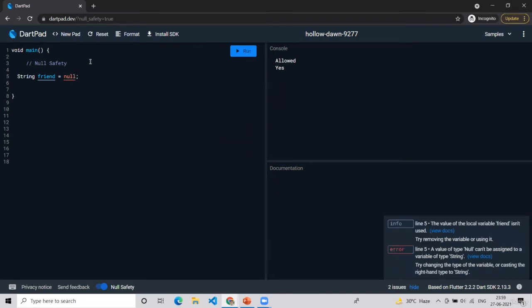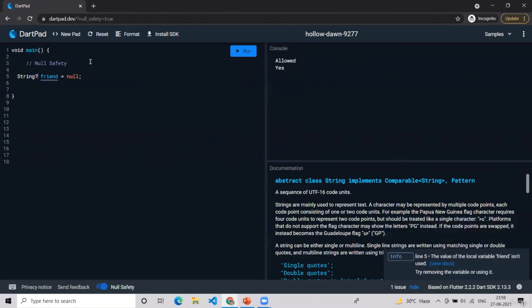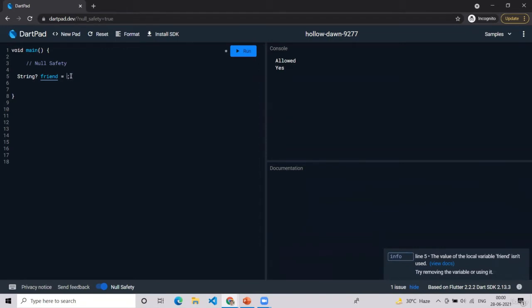Now this will show an error because we cannot assign a null value to a type of string. But if we know that this value may be null, then we have to use this operator. Now there isn't any issue. Either this friend variable will be null, or this friend variable will contain a string like this. So this is the use of the question mark keyword.